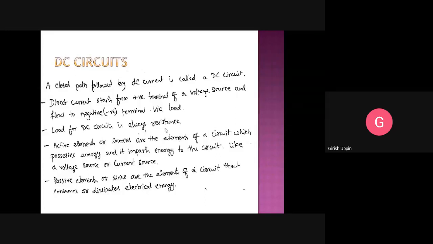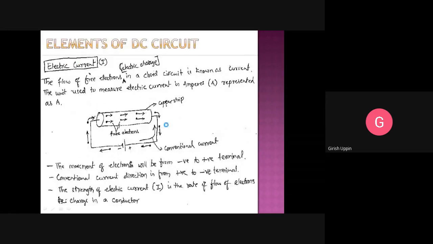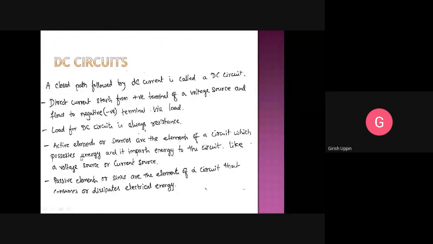That bulb is representative of a resistor. When you connect a DC supply across that bulb, it will glow, and it is a resistive load, so it offers certain resistance. Suppose you have any heating element which works on DC, again that heating element is nothing but a resistive load that can be replaced with one resistance.